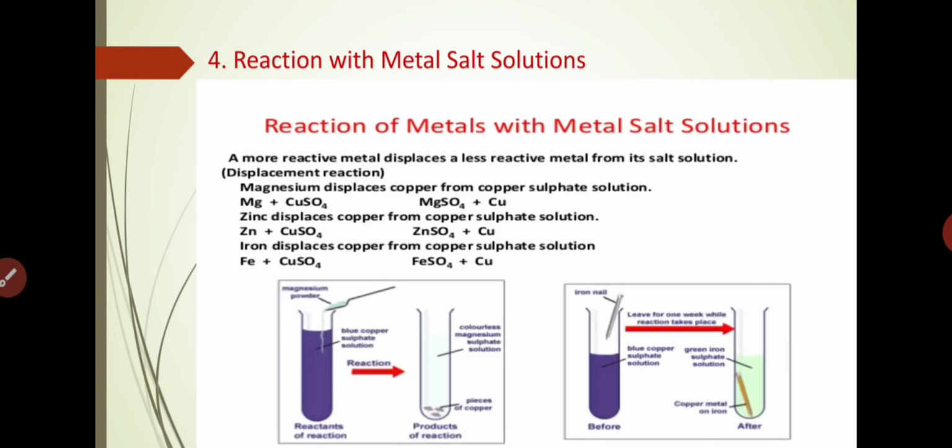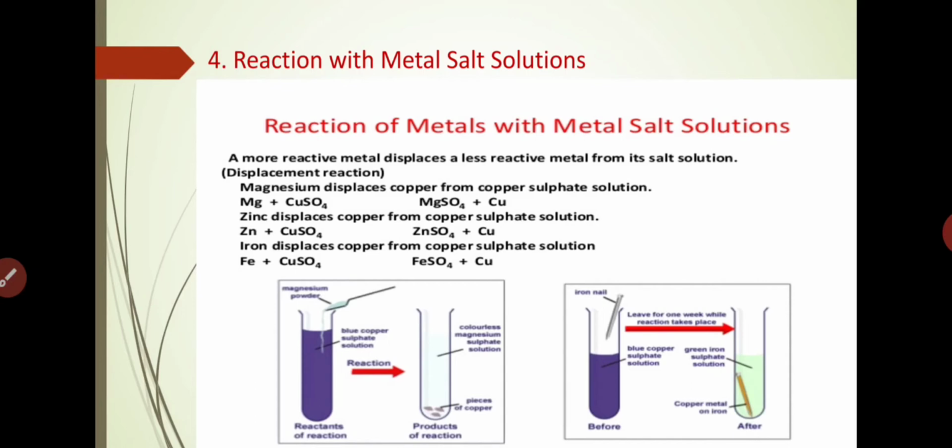Now the fourth one is when metals react with metal salt solution. What happens in the reaction of metals with metal salt solution? Let us understand, a more reactive metal reaction is there in this part, which is called the displacement reaction. What is the meaning of displacement?